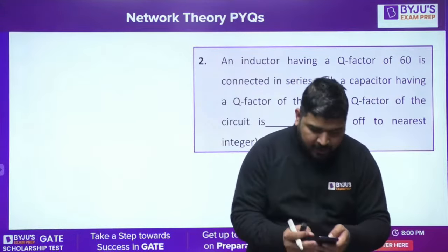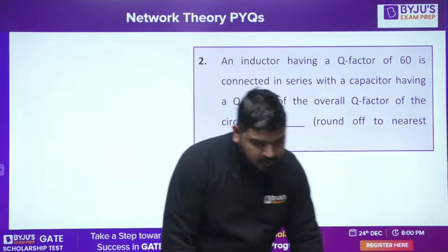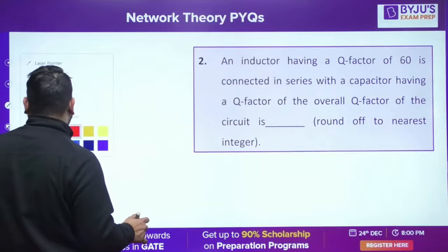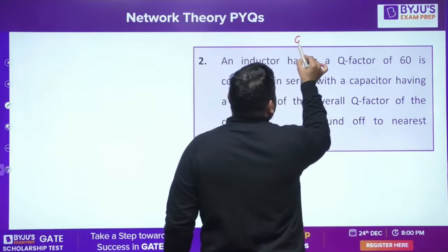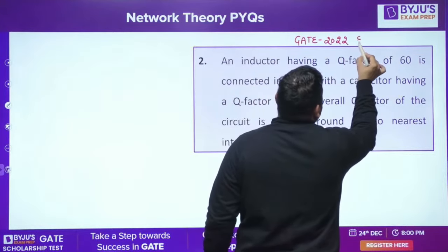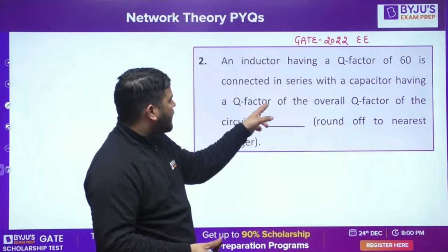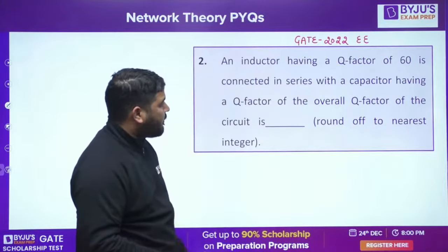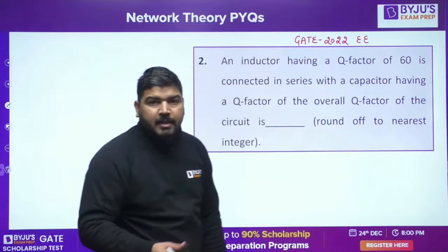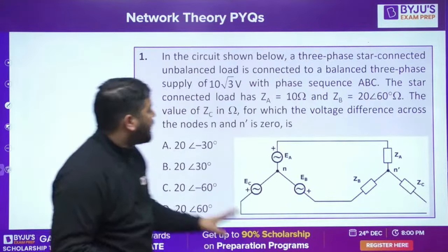Please check the GATE 2022 question, guys, because I think this question is not complete. This is for both EE and EC. Please check the original question, GATE 2022. I think this statement is missing. Something is missing in this statement. This is GATE 2022 EE. Please check the complete statement, because I think the quality factor of capacitor should also be provided here, and then the overall Q factor is asked. This is the original question. So EC student, please try to solve this question. Till then I can solve this question for EE student.